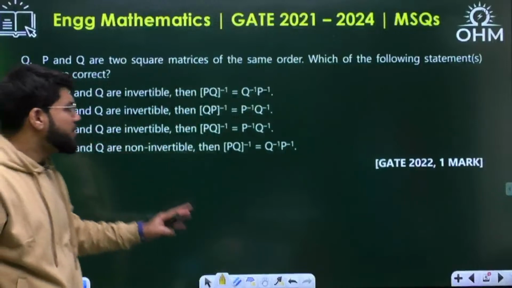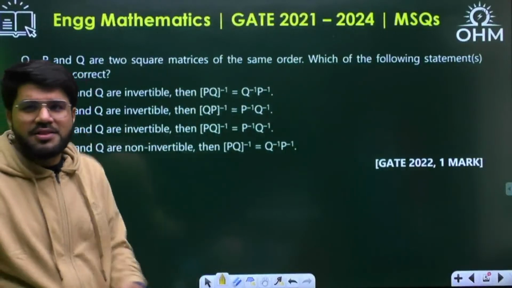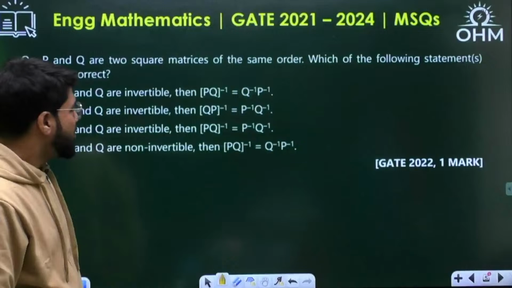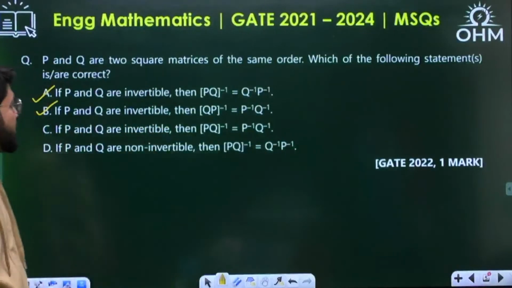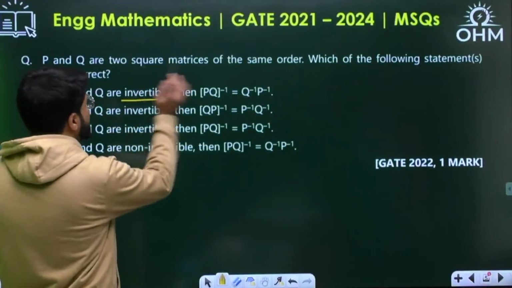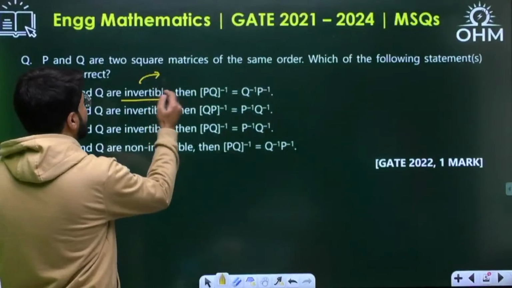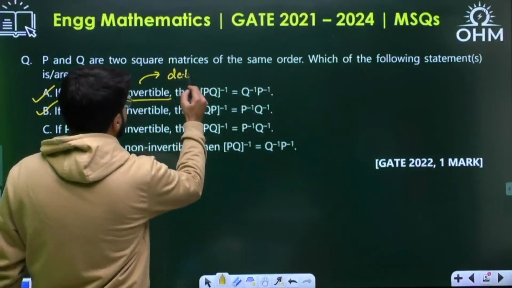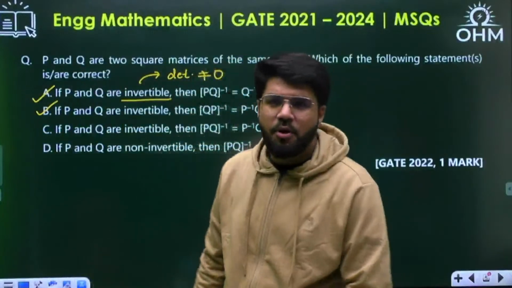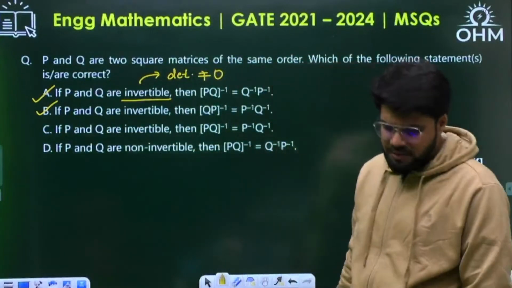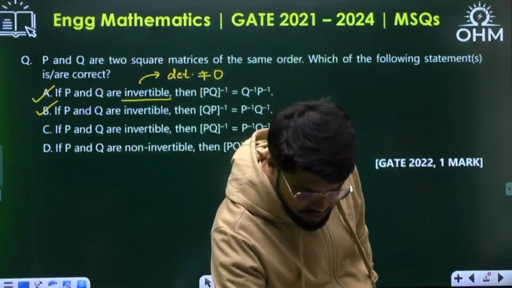If they are non-invertible, the inverse doesn't exist, so there is nothing we can say about option D. We cannot use Q inverse or P inverse if the matrices are non-invertible. So the matrices should be invertible. What is the condition for invertibility? They must be square matrices, that is condition number one, and invertible means the determinant of the matrix should be non-zero. It's a direct property question, I would say.